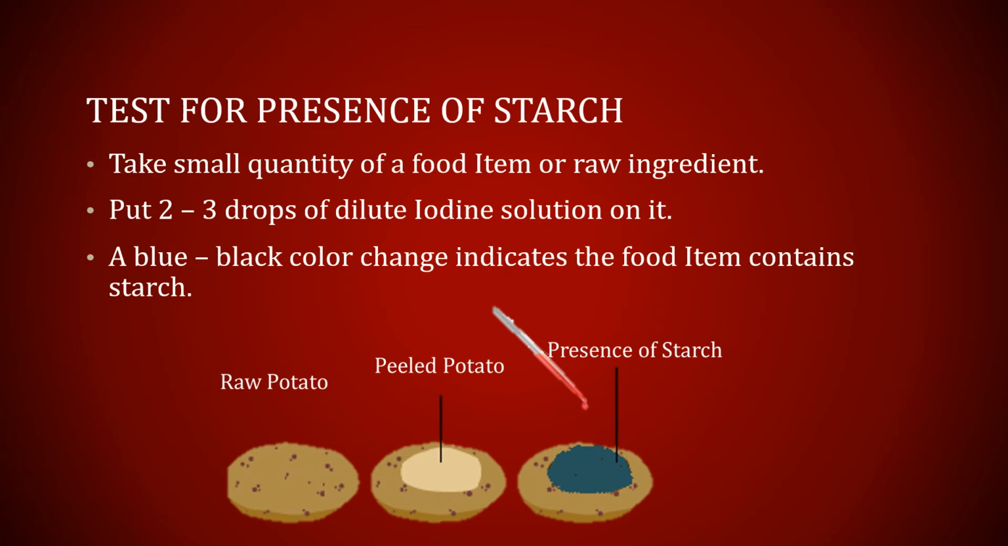Now let's test for the presence of starch. Take a small quantity of a food item or raw ingredient. Put 2 to 3 drops of dilute iodine solution on it. A blue-black color change indicates that the food item contains starch.